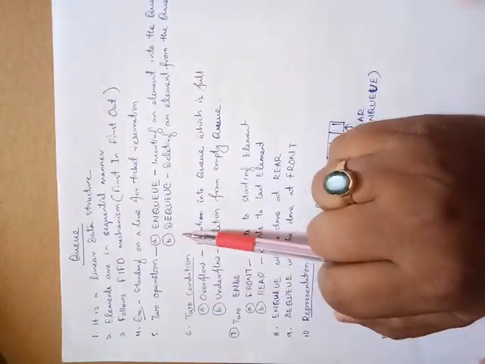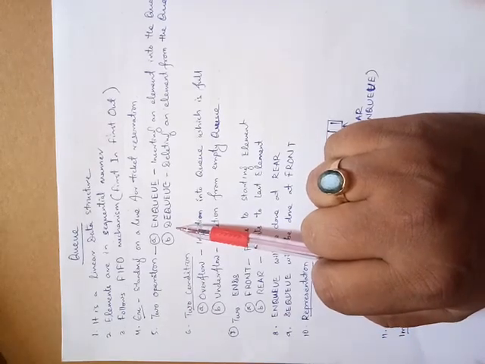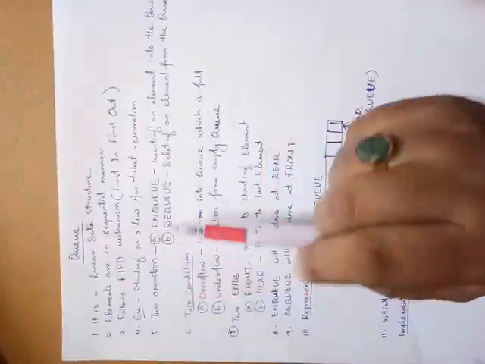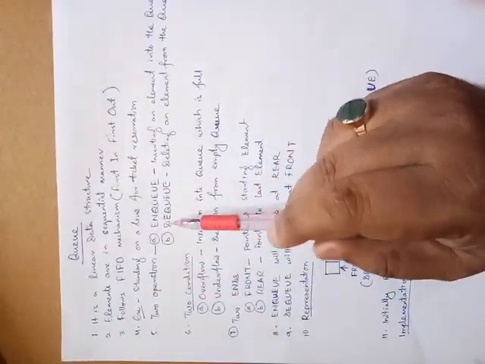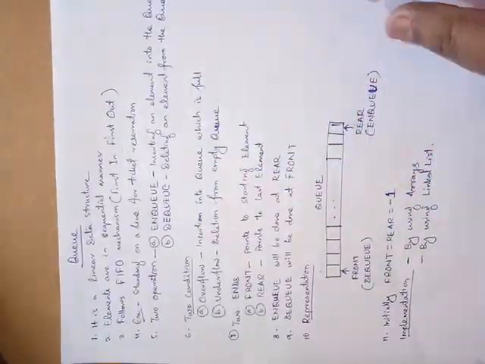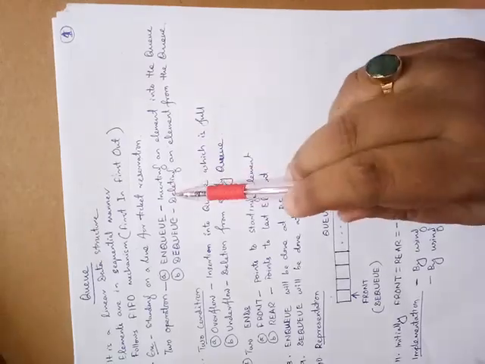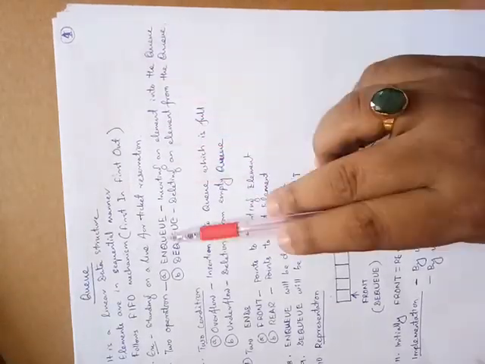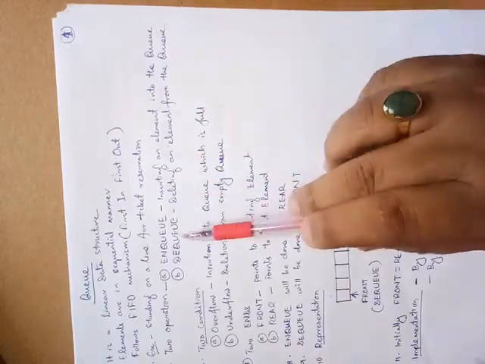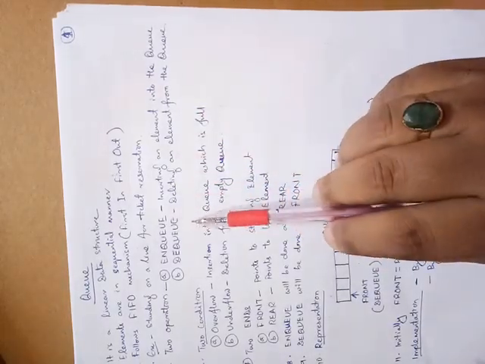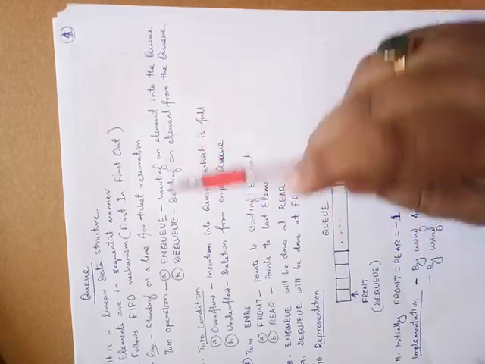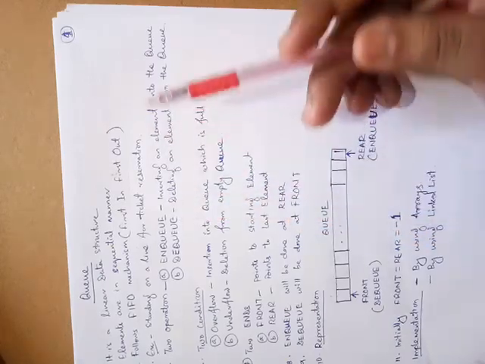And there are two different operations, similar to your stack. In case of stack, the operations are push and pop, but here in queue the operations are called NQ and DQ. To insert an element into the queue, the operation is NQ. To delete an element from the queue is DQ. In case of stack, push inserts an element and pop deletes an element, but here it is NQ and DQ.